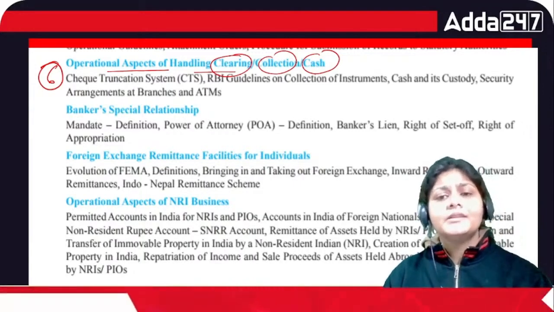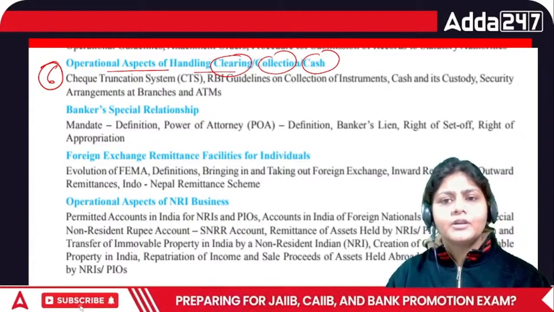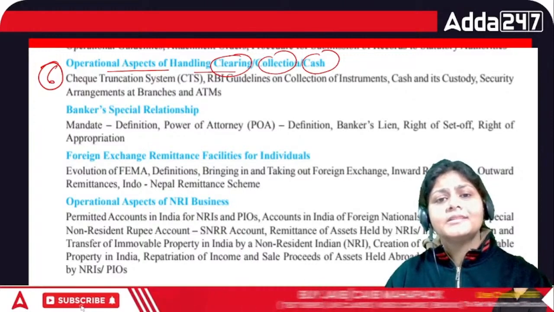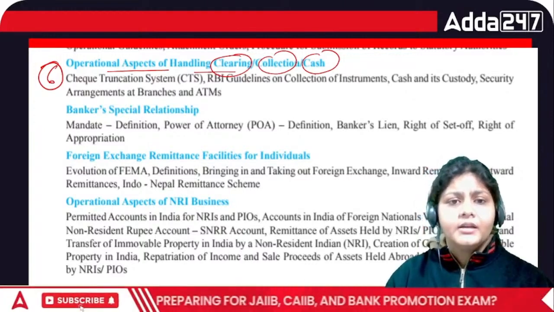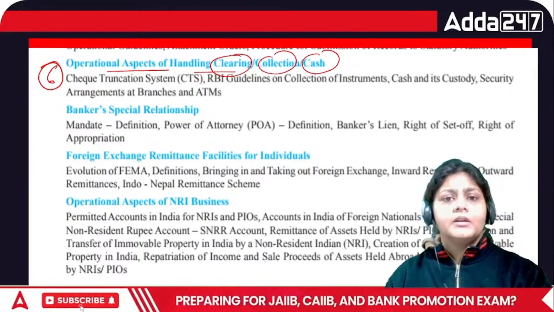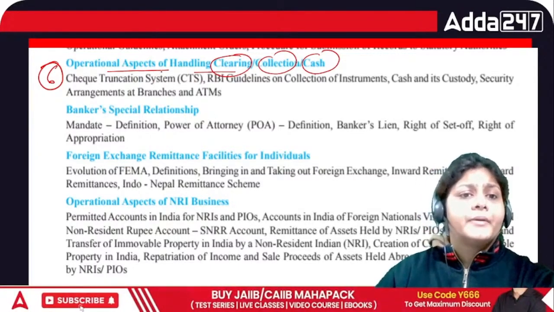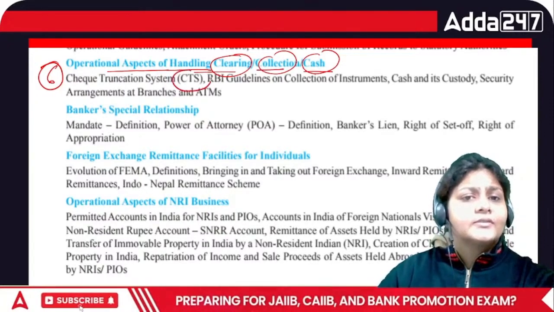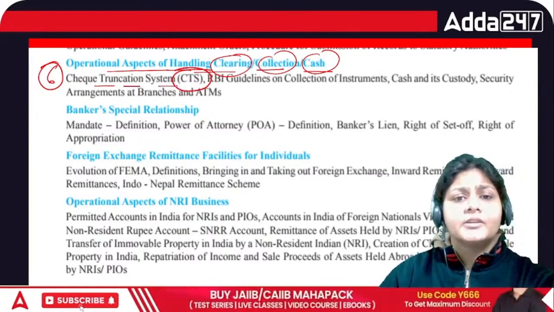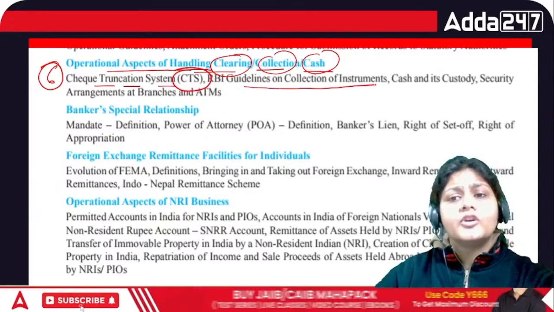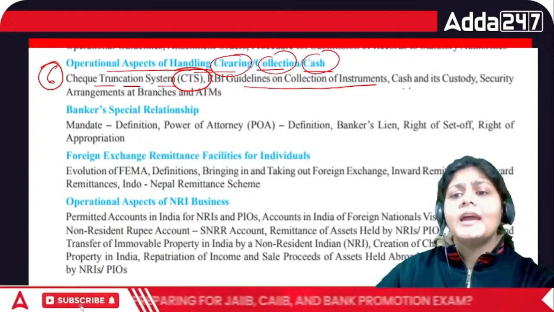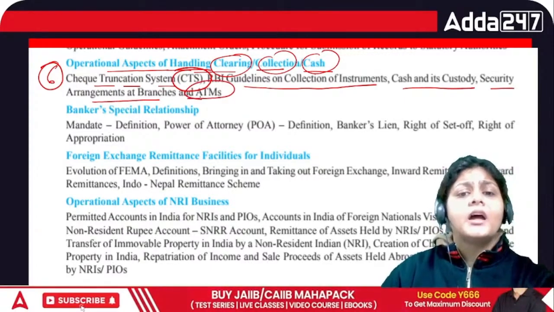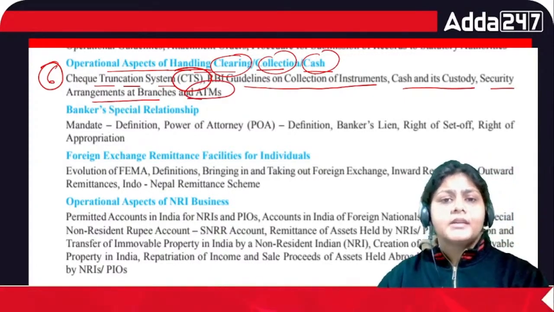So definitely this module is very important, approx 25 or 30 marks weightage. So today I'm going to describe what the syllabus of module A is. Then we have chapter number 6 here, that is operational aspect of handling, clearing, collection and cash. So CTS we have to cover, cheque truncation system, then RBI guideline on collection of instrument, then cash and its custody, then security arrangement at branches, and what exactly is the ATM and what are the types of ATM.